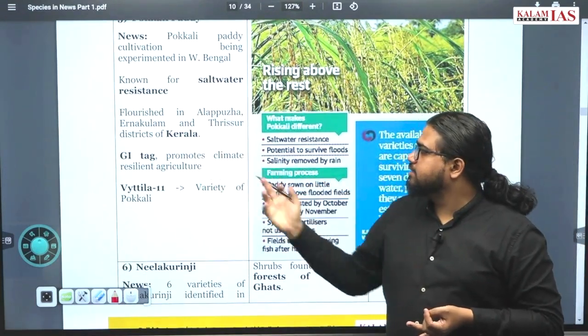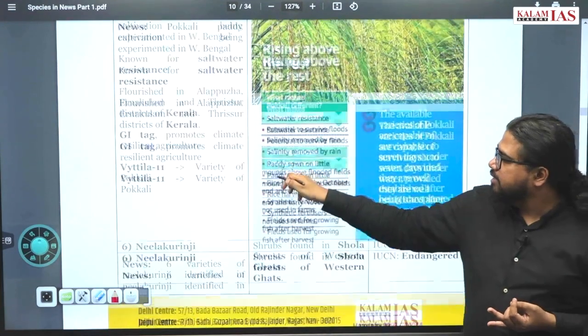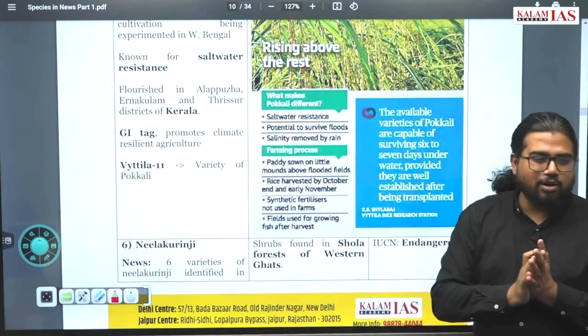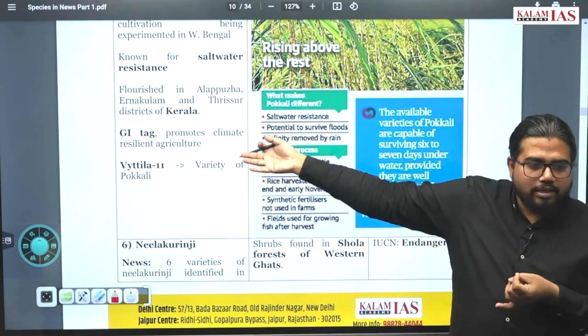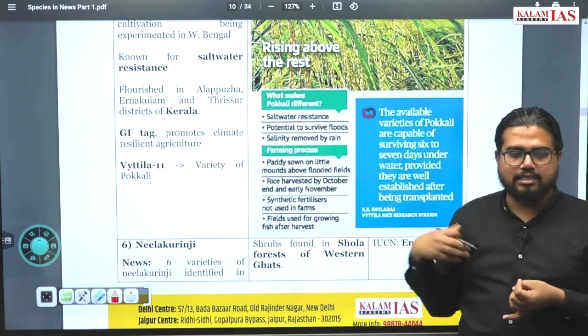Recently a GI tag has been granted to this. It promotes climate resilient agriculture. How? Because of all this salt water resilience, and sea level is rising. So in West Bengal and other parts of the country, this is in requirement.